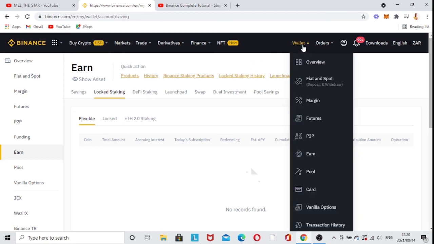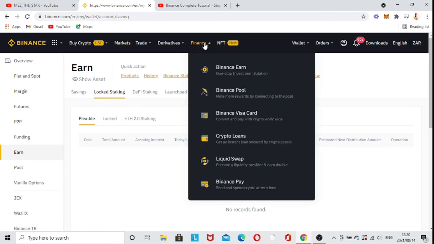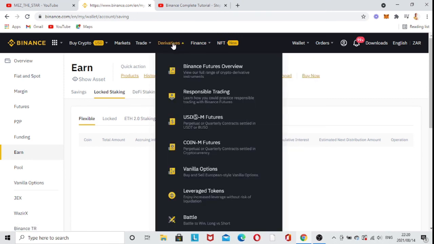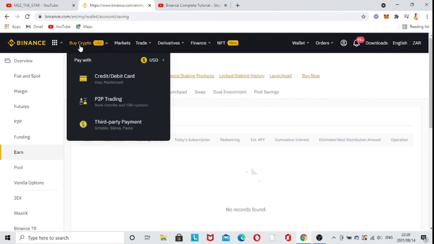So guys, I think I will just have to stop it here, and then I will go deeper and start on the NFTs, finance, derivatives, trades, and markets. And okay, this one is actually one of the biggest ones, guys. So how you can start depositing your money. This is one of the greatest ones. It's one of the most important ones.